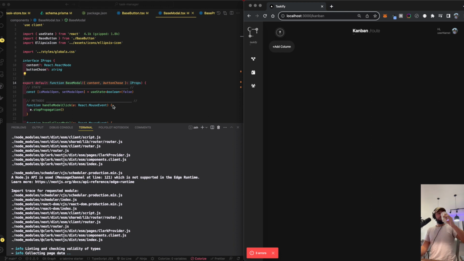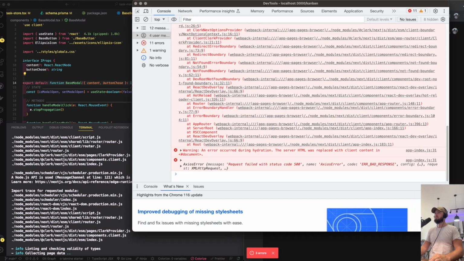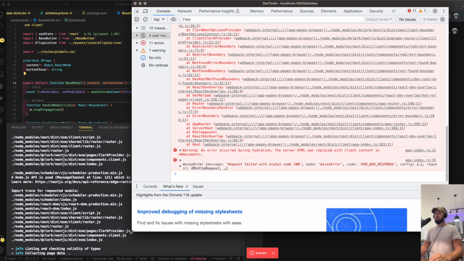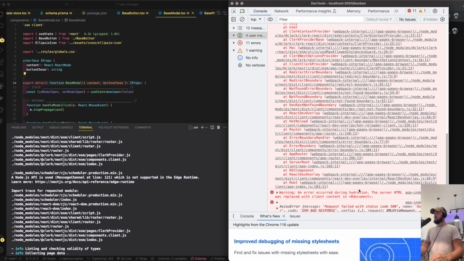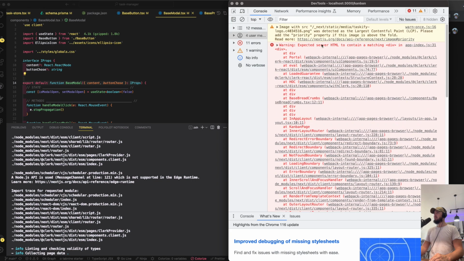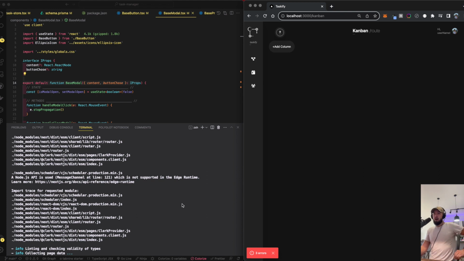But it looks like we still have some functionality issues. With our, let me pop open, some internal server errors, some hydration issues. Let's see, warning, and I think this is related to the modal. So let's see.